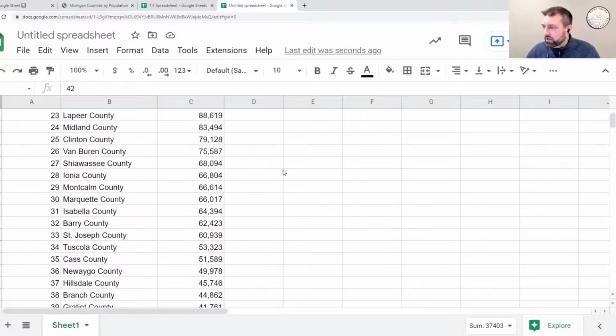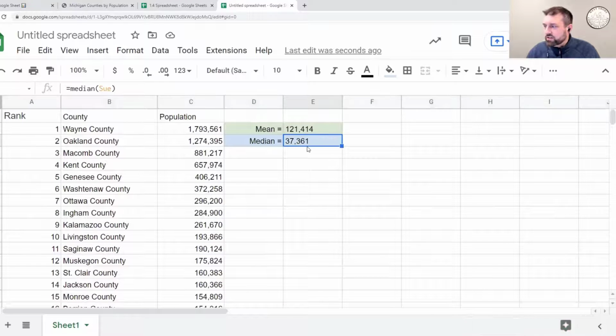Let's go back up to our calculation. Is it the same number? Same number, 37, 36, 1. So we know that our calculation was correct. So not too bad, right?